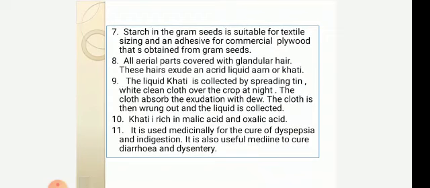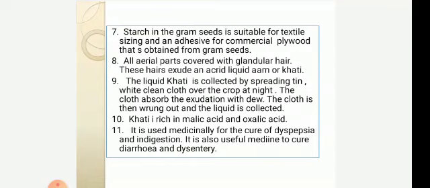Starch in the gram seeds is suitable for textile sizing, and an adhesive for commercial plywood is obtained from gram seeds. All aerial parts are covered with glandular hair. These hairs exude an acrid liquid known as aam or khati. The liquid khati is collected by spreading a thin, white, clean cloth over the crop at night. The cloth absorbs the exudation with dew. The cloth is then wrung out and the liquid is collected.